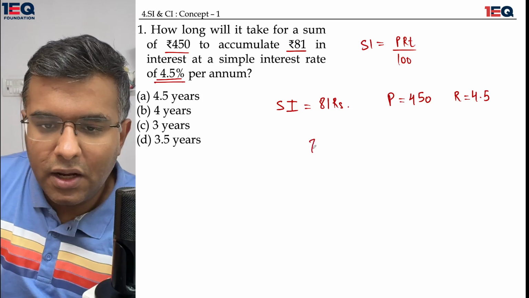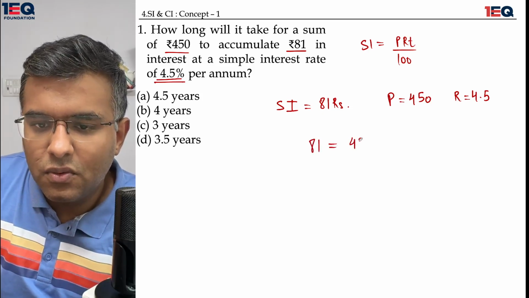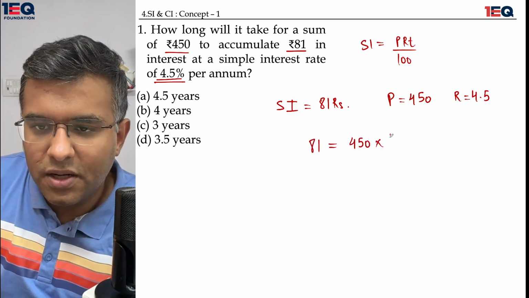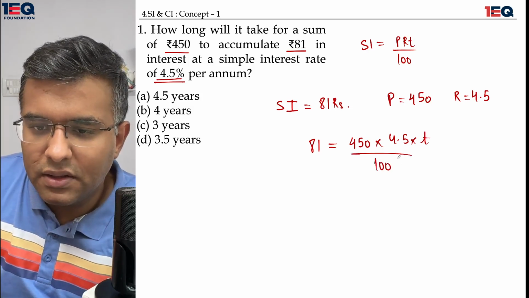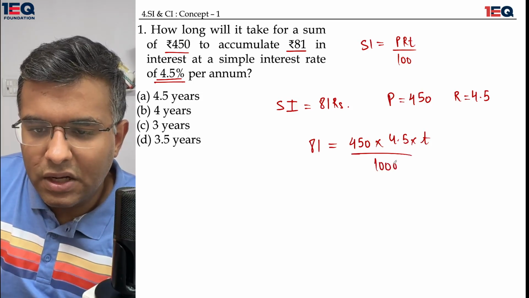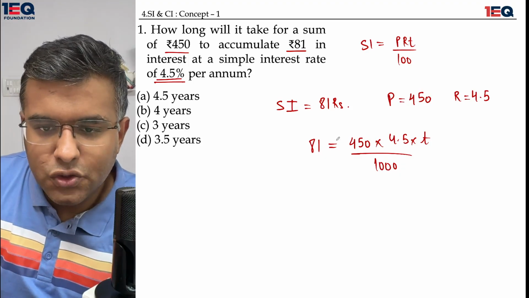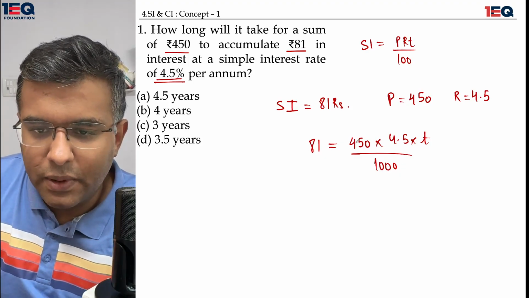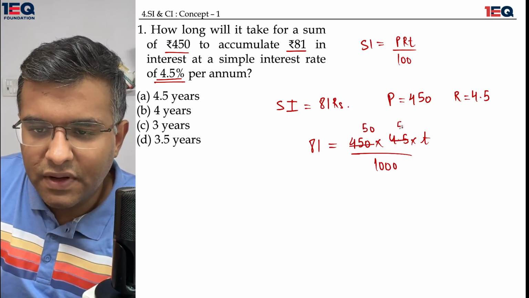I'll put things into perspective by using the formula. 81 is equal to 450 multiplied by 4.5 multiplied by time, whole upon 100, and this point would again introduce a 0 here. So I have 9 into 9 is 81, and 450 is 9 fives, 45.